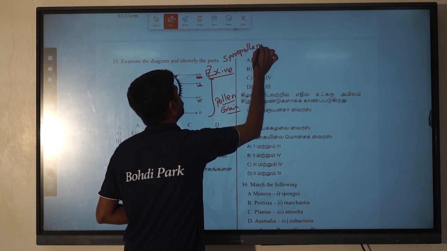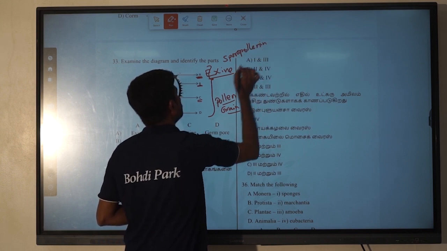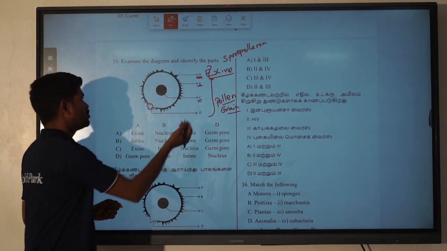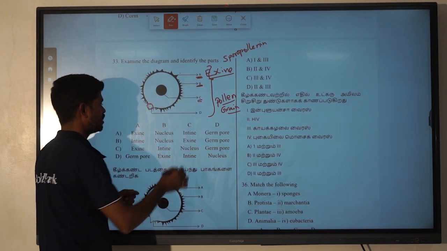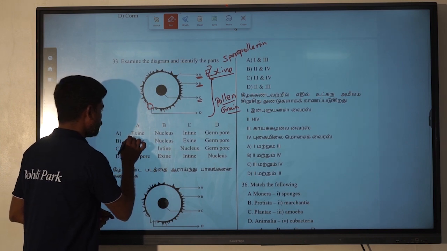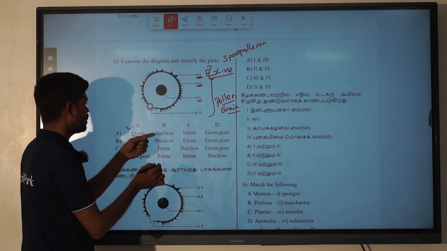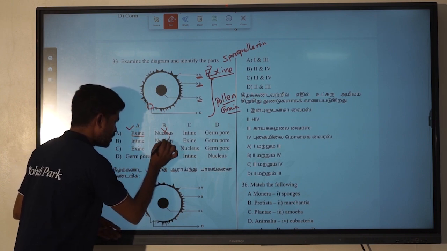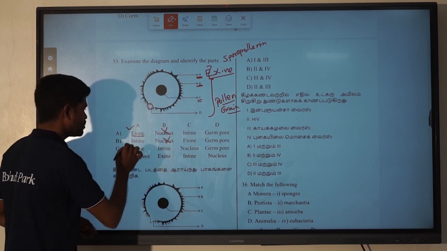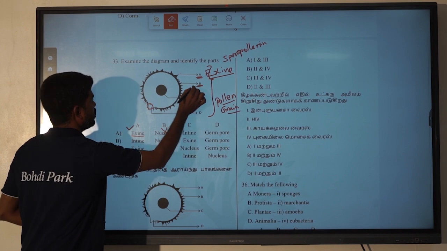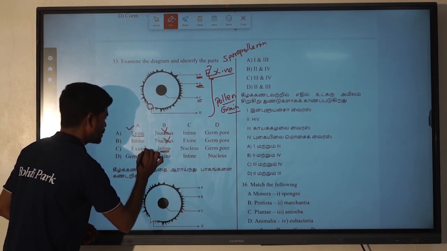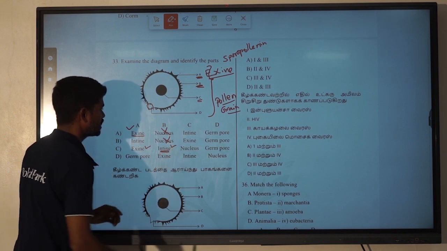This is going to be present in the exine of the pollen grains. The second layer is intine. So in the first option they have given the exine, and the second one they have given the nucleus. It is not coming in the right answer. Here it is also given that nucleus is not coming in this one. The third one they have given is intine. So exine is okay, next one intine is okay.